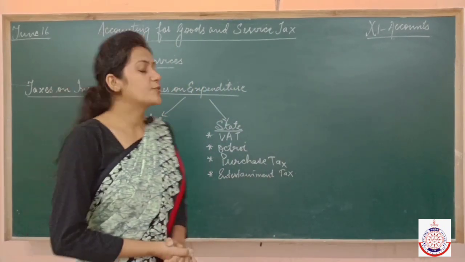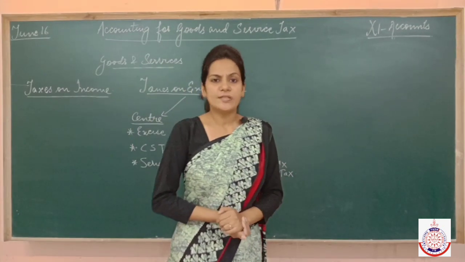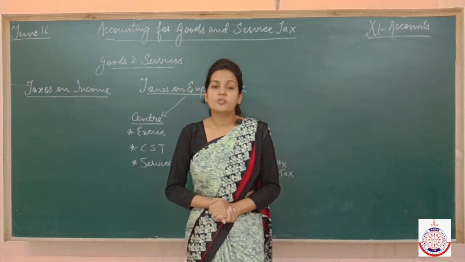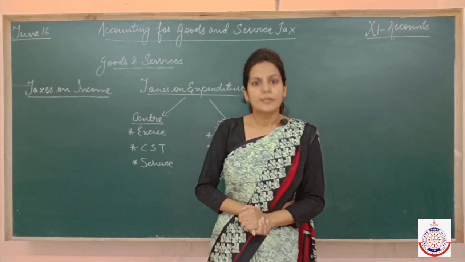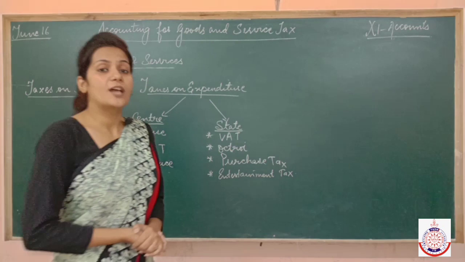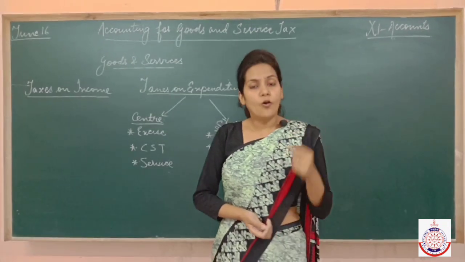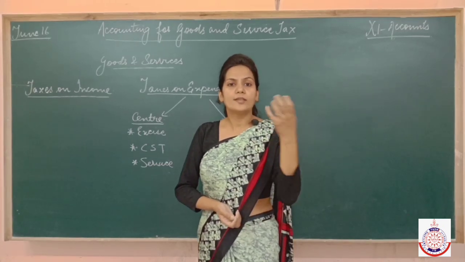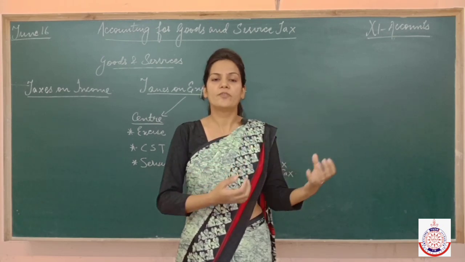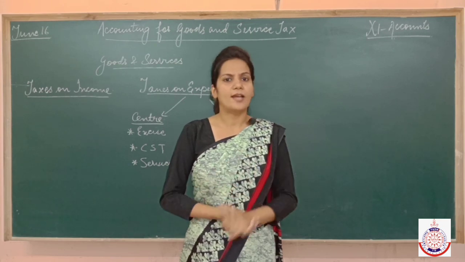Before starting this chapter, I would like to give you its brief explanation or brief history. Let me start with a short story. Once a child went to a restaurant with his father. They had dinner over there. When they asked for the bill, the child was shocked to see that so many taxes were charged on their expenditure, on the amount of the goods which they had in the form of dinner.